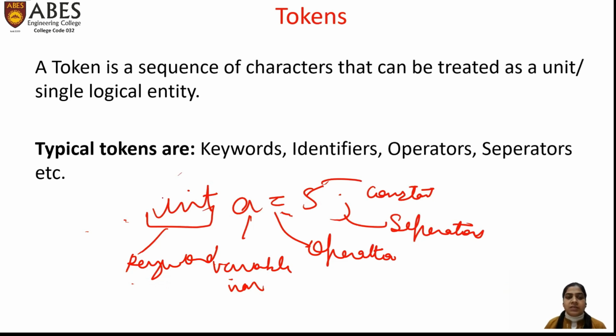So what's the proper definition of a token? A token is basically a sequence of characters that can be treated as a single logical entity.